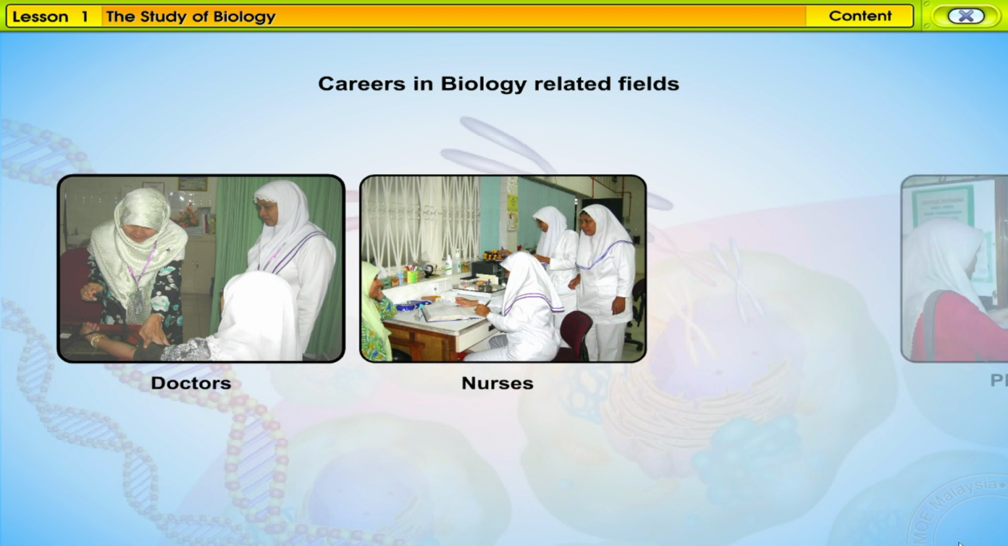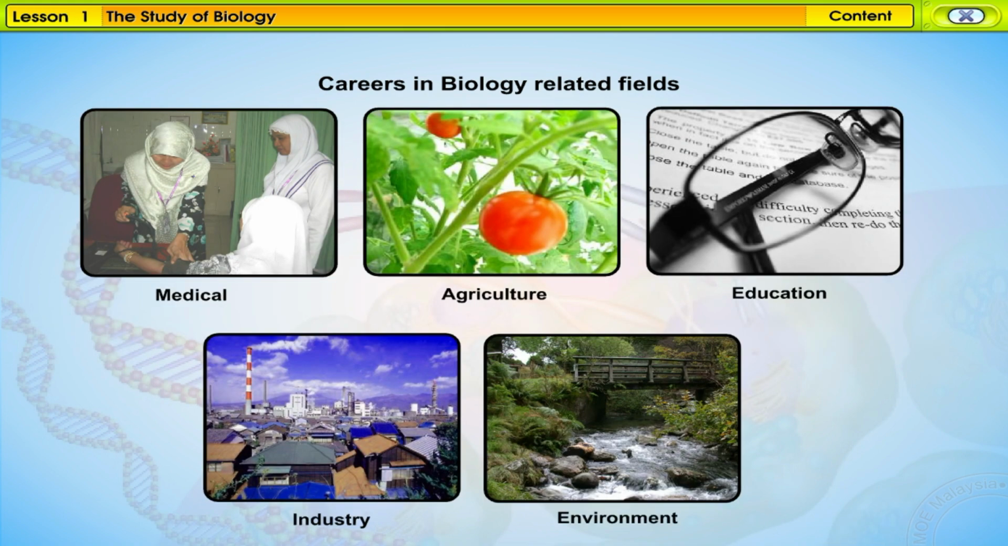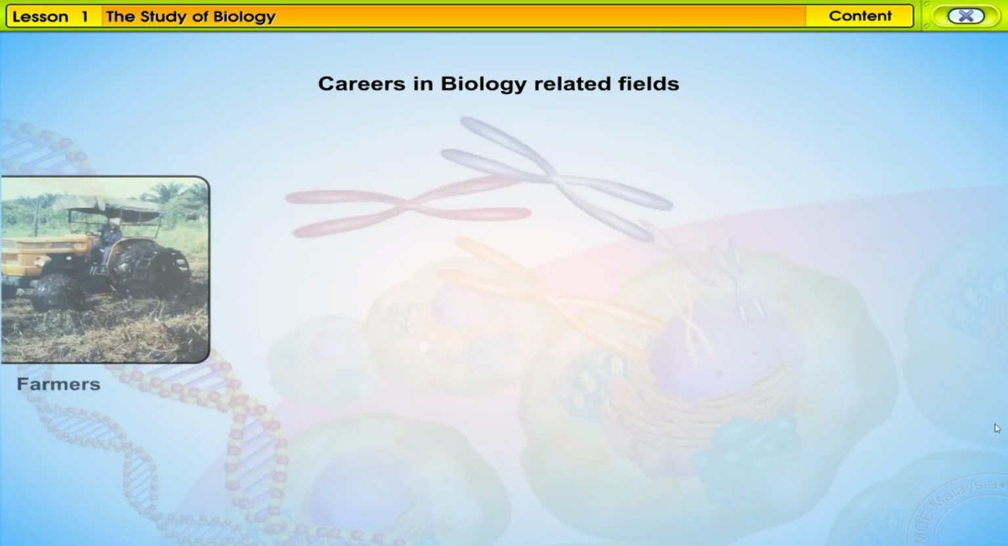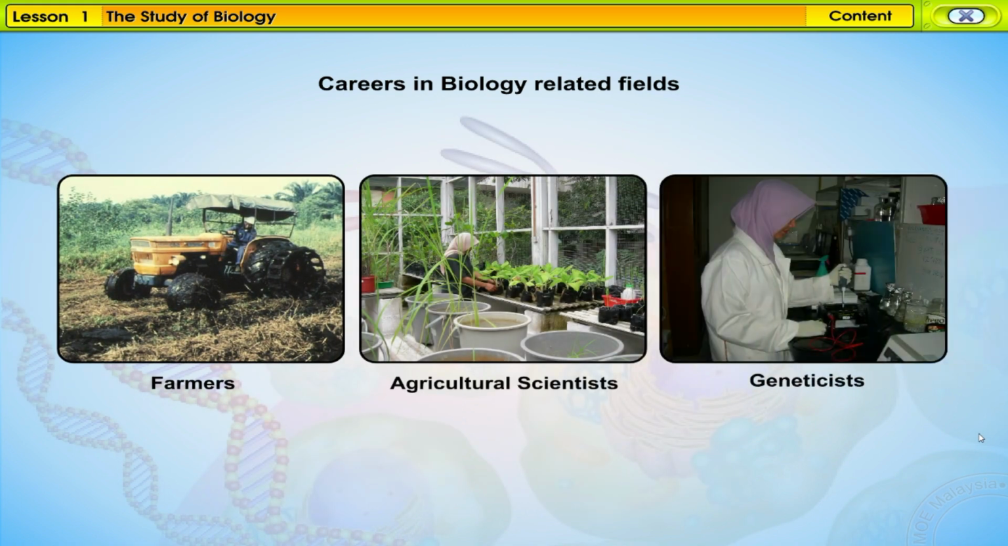Doctors, nurses, and pharmacists are clear examples in this field. Students who want to be trained in these careers need a good knowledge of biology. Modern farmers, agricultural scientists, and geneticists are careers that need a sound knowledge of biology.